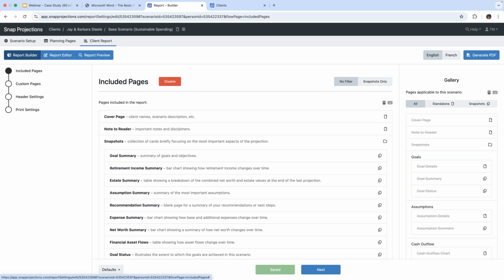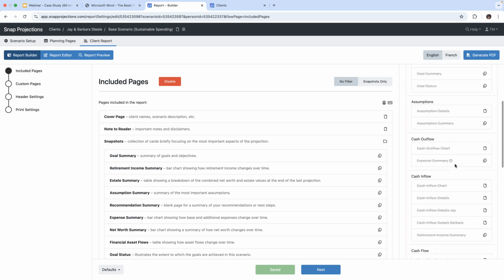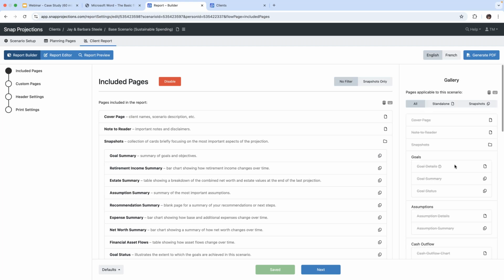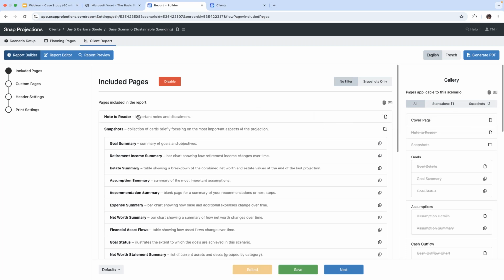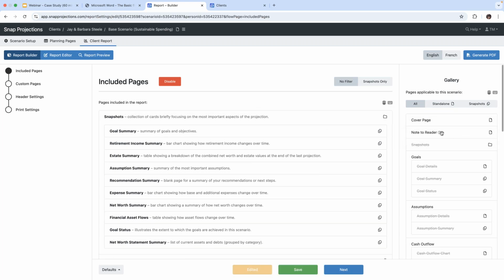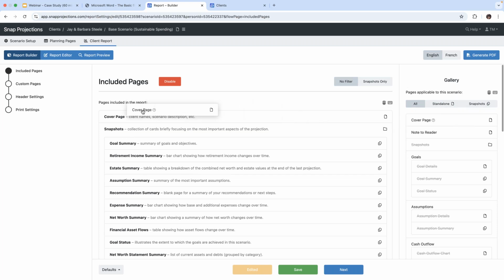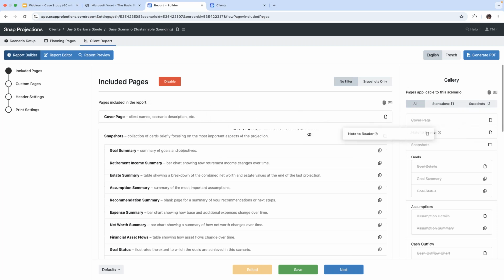And this is where you can select which pages you wish to include in your report. So we have the included pages section, and these ones are the pages that come from the gallery. The gallery would really show you all the pages, but you can see that they're all selected because they're all stroked off. But if you wanted to remove any pages, you would just slide them into the gallery. And then if you decided that you wanted them, you would just slide them back into the included pages section.